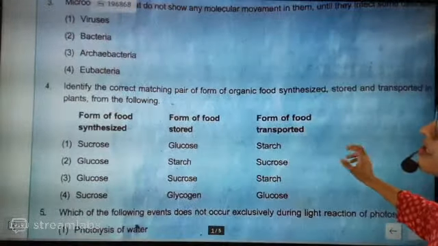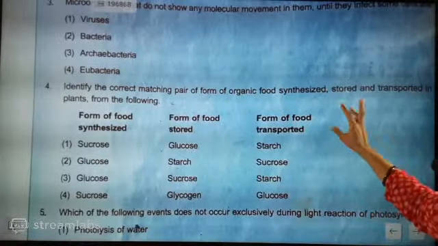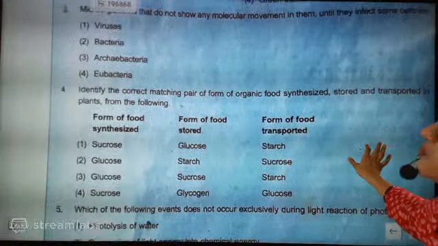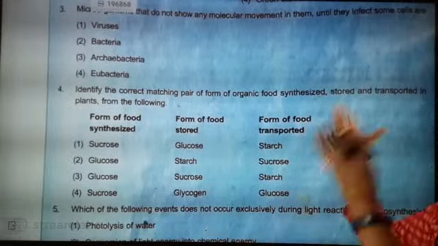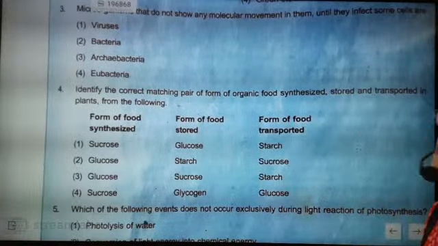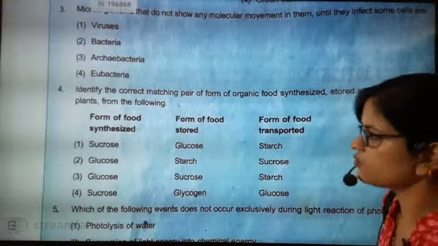Now the next question is: identify the correct matching pair of a form of organic food synthesized, stored and transported in the plant from the following. So definitely the stage is yours. Now think, match and tell the answer. Form of food synthesized. Come on, tell the answer. Fourth question, what will be the answer?